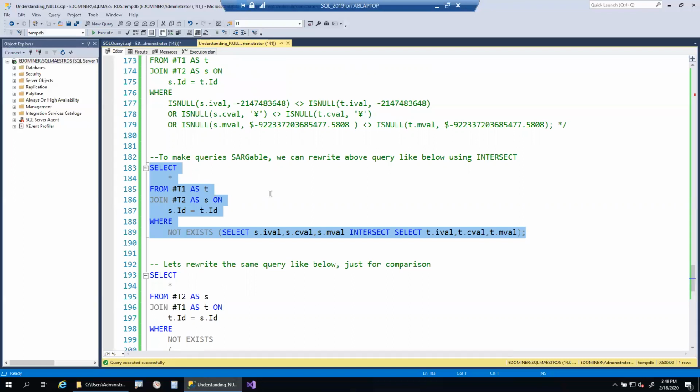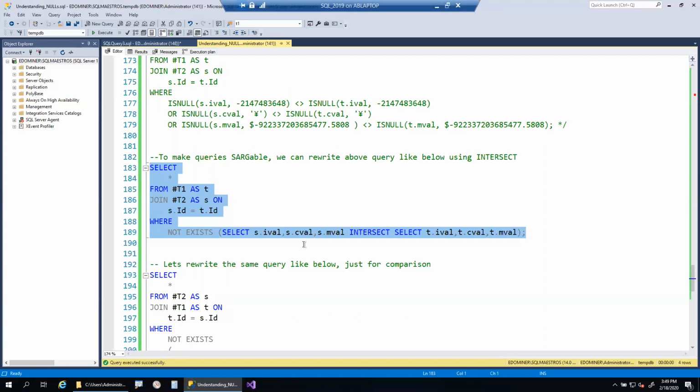So what is happening here? Why does intersect treat nulls as equal? As I already told you when we were discussing logical inconsistencies, set operators, the GROUP BY clause, and the ORDER BY clause treat nulls as equal. That is how SQL Server treats nulls.